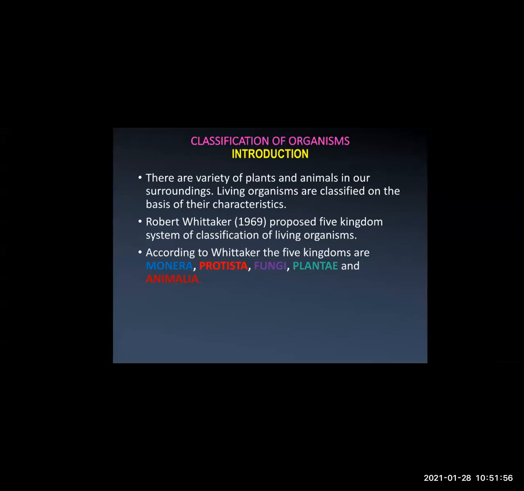According to Whittaker, the five kingdoms were Monera, Protista, Fungi, Plantae, and Animalia. Just in short, let us go through how the classification was done by Robert Whittaker.